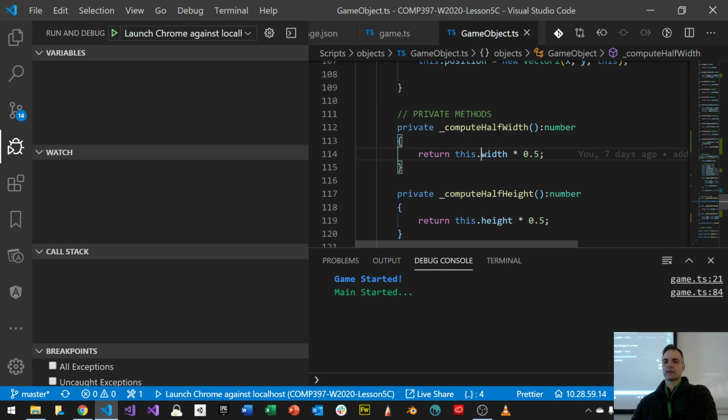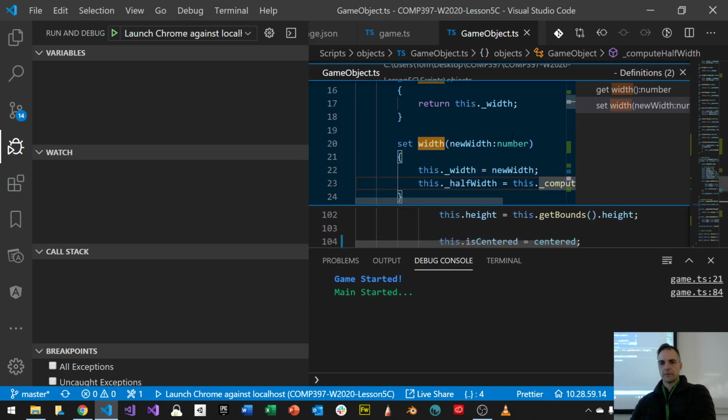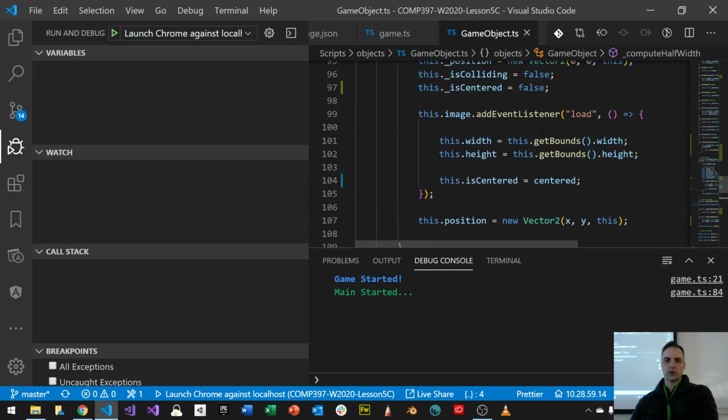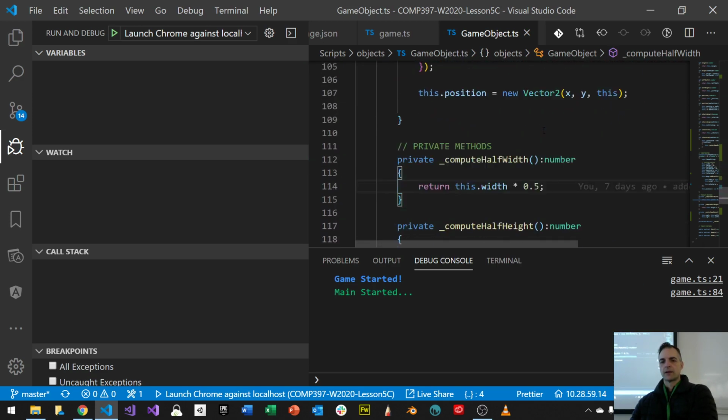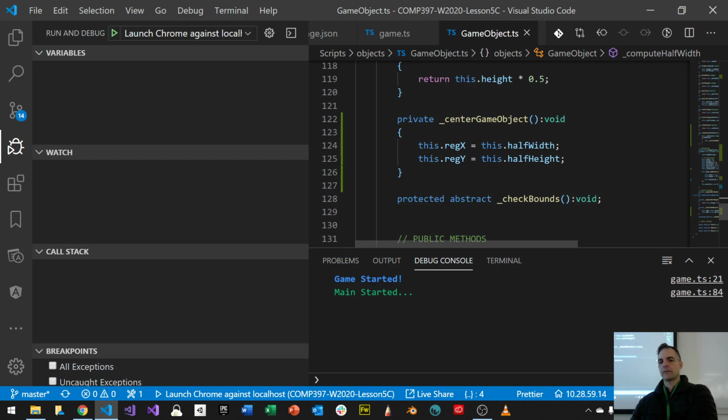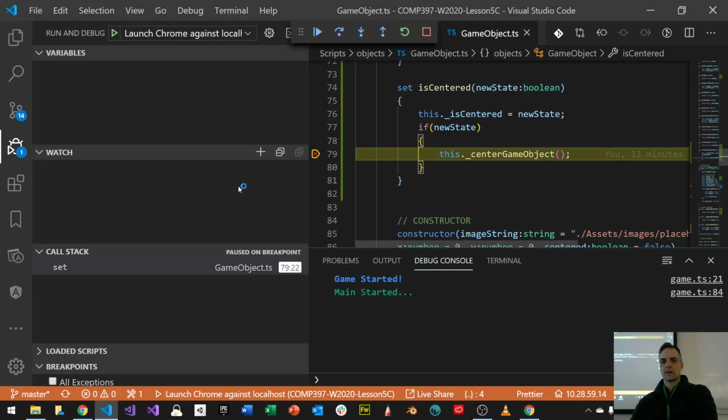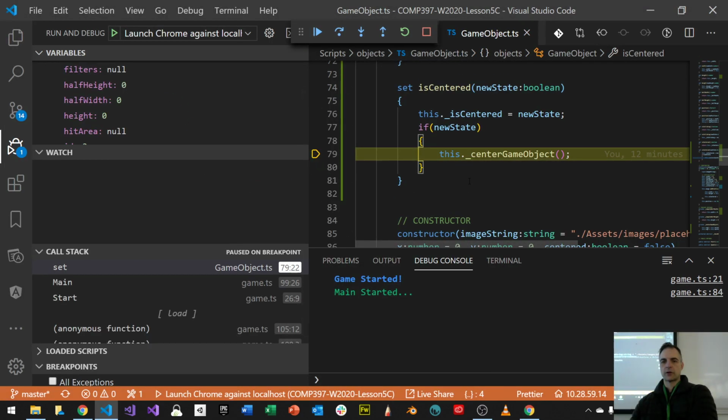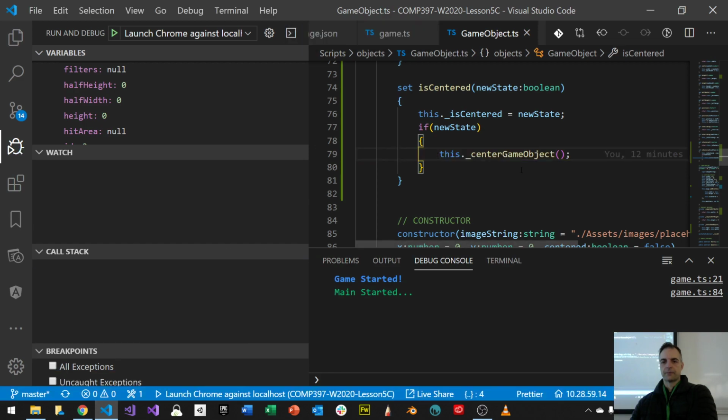So we've tried this. It looks like it's okay, right? It's looking like it's working. So it looks like it should work the way we have it. But then when we come to this point here, center game object, right? Does it do what it's supposed to do? Is this regex and reg-y value valid? So let's just go to the next thing. You can see that it's going to stop here. I'm just going to remove this breakpoint, stop it.